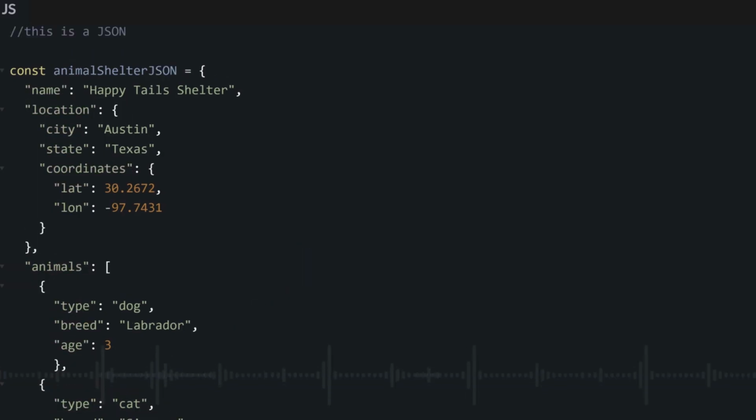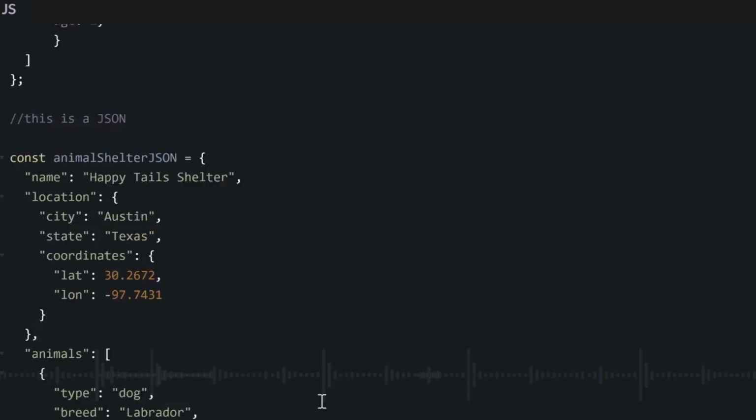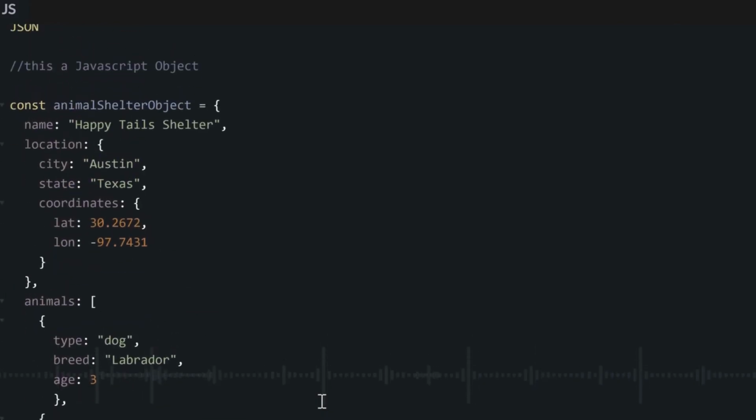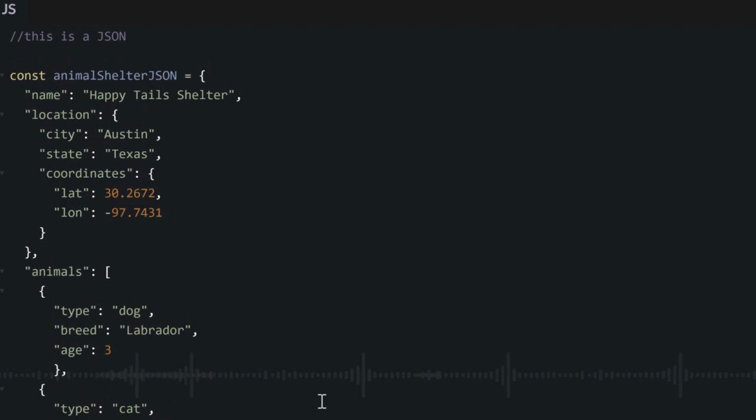Finally, for our object lesson, I want to tell you the difference between what we call JavaScript Object Notation and plain JavaScript objects. JavaScript Object Notation is JSON. JSON is very popular in the world of programming because it is what we use to store data in our database and transfer it from one place to another. If you collect data from your users and save it to your database, or you retrieve data you stored before from your database to your backend, or from your backend to your front end, you will always use JSON.